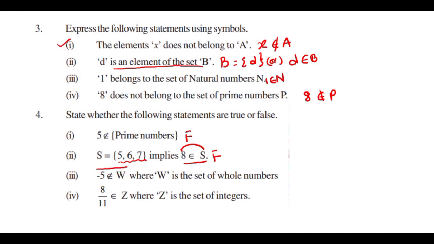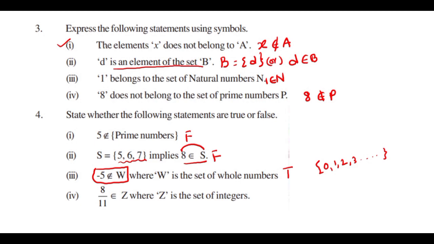Minus 5 does not belong to whole numbers. This is true because whole numbers start with 0, like 0, 1, 2, 3, and so on. But a negative number you can't find in the set of whole numbers. So minus 5 does not belong to whole numbers, that's why it is true.